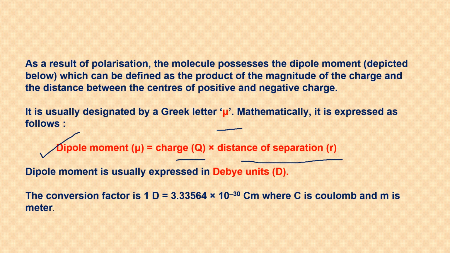The symbol of dipole moment is mu, and its unit is debye, capital D. The conversion factor: because charge will be in coulombs and distance of separation is a measurement related to length, if you have to explain this conversion factor, then you take it in meters. So 1 debye is 3.33564 times 10 to the power minus 30 coulomb meter. It is not centimeter. It is coulomb for charge and meter for distance. This is how you express the extent of polarization in a particular molecule.